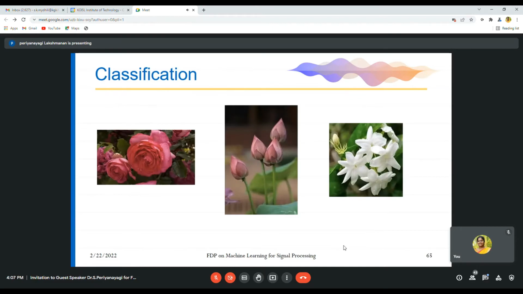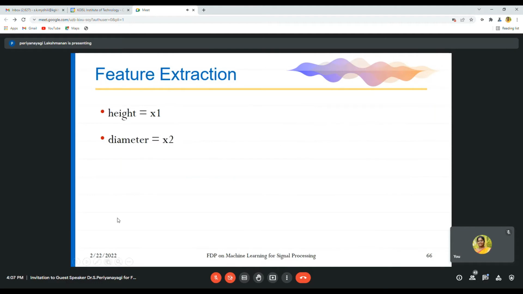So coming to the machine learning concepts, that is accuracy, precision, recall, etc. Here I'm going to consider 3 examples: a rose, a lotus, and a jasmine. Here, for feature extraction, we are taking only 2 features.